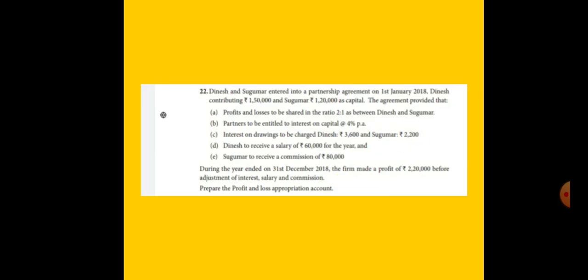So profit and loss appropriation account debit 32,000, to Anand capital account 20,000, to Narayanan capital account 12,000. Okay, the narration is profit transferred from profit and loss appropriation account. This is the answer of sum number 21. Clear? Then sum number 22.